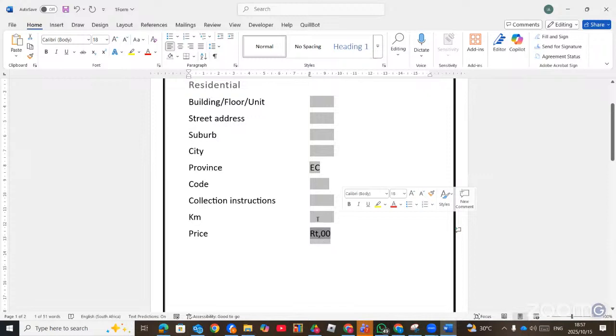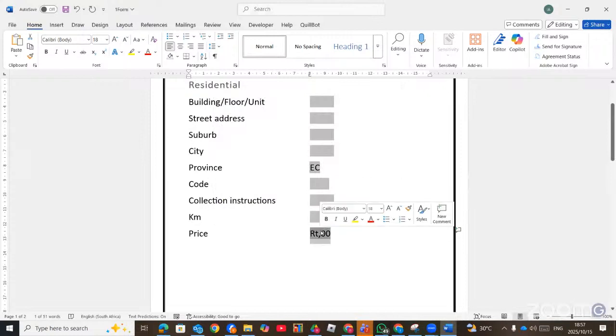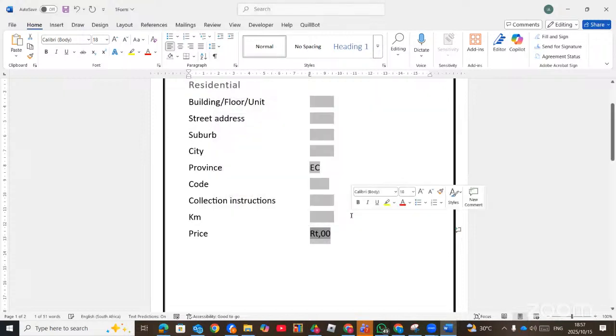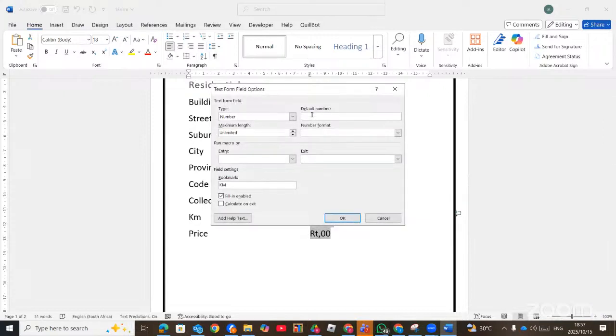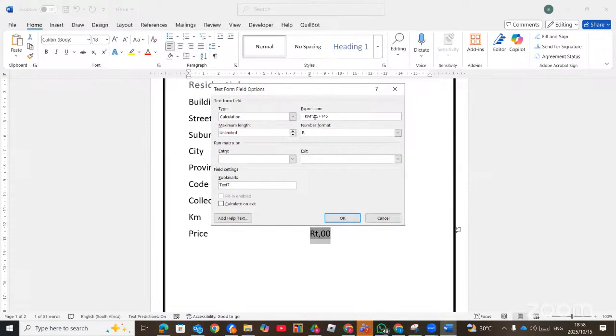So let's go and check. This is KM. So here, this KM, let's put it properly, is KM times that. So if I type a value here for KM, let's say 30 kilometers, it's going to be that 30 times this 2.5.